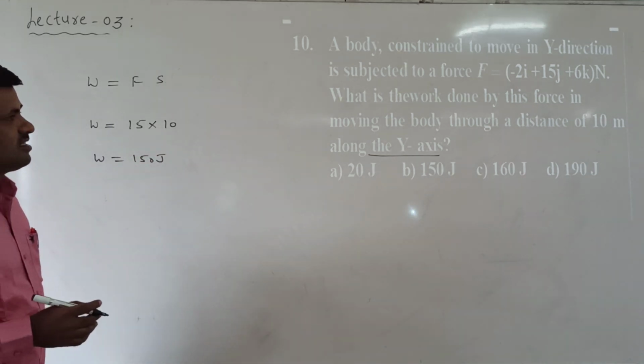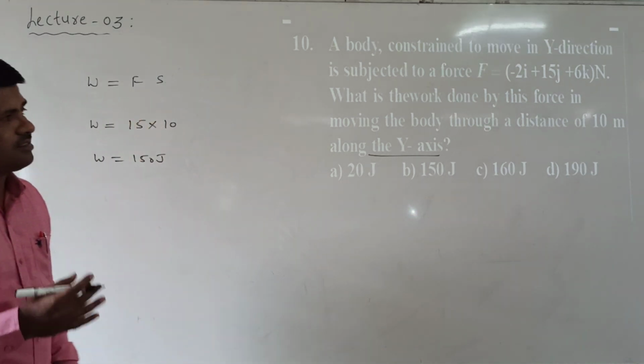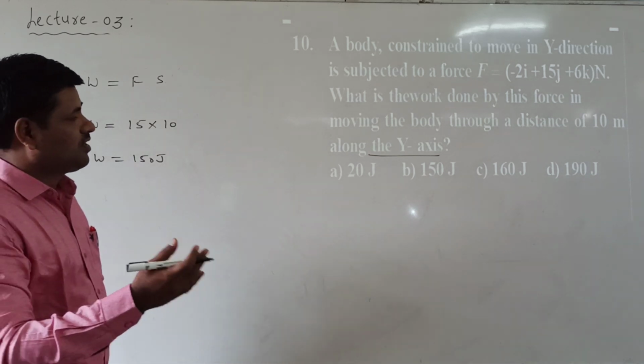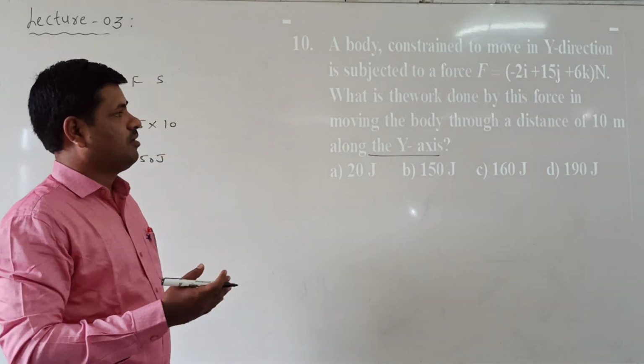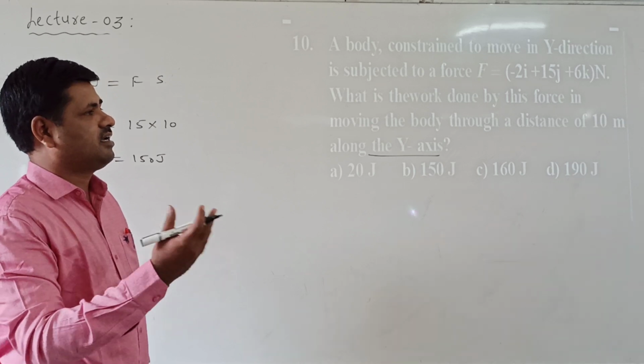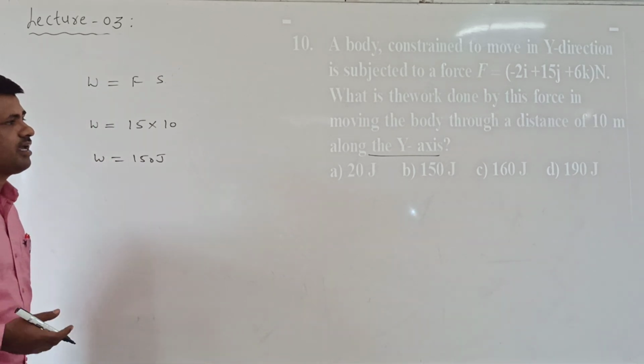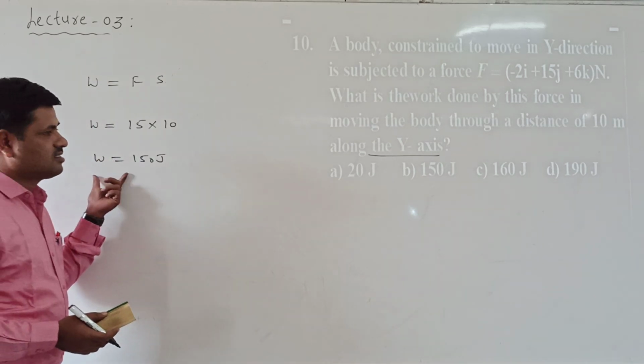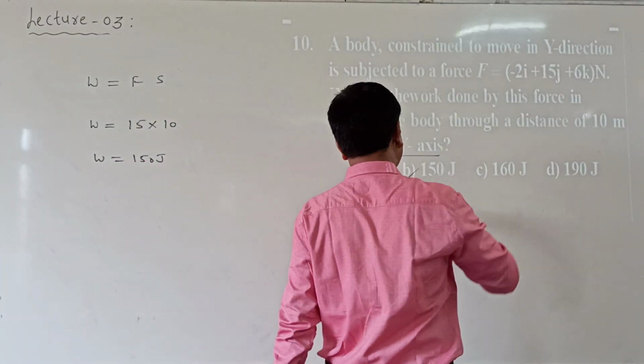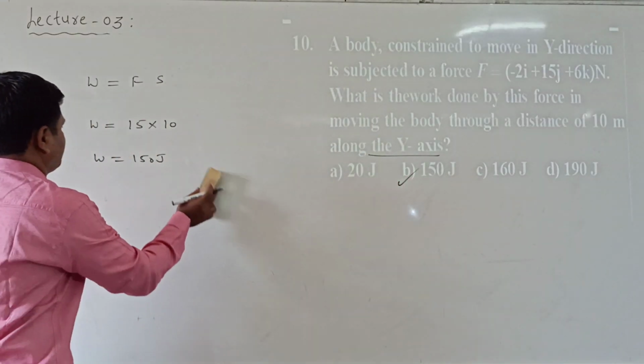Suppose they ask along the x axis, we consider the x component. Along the y axis, we take the y component. Along the z axis, we take the z component. Now what is the answer here? 150 joules. Which option is correct here? B option is correct.